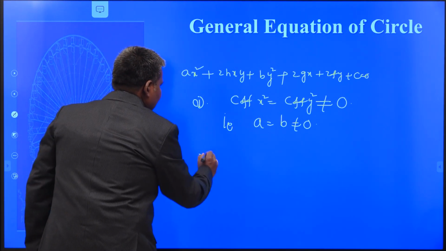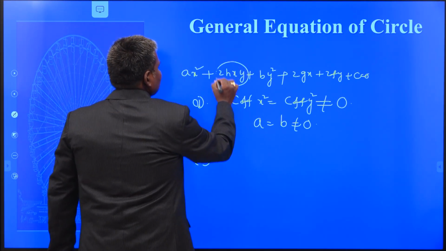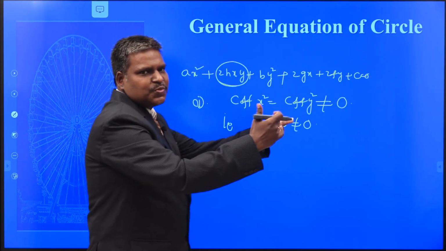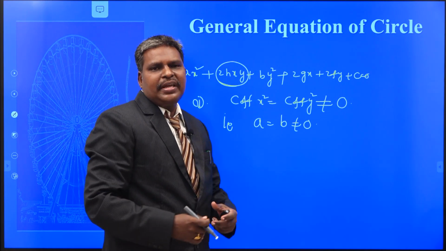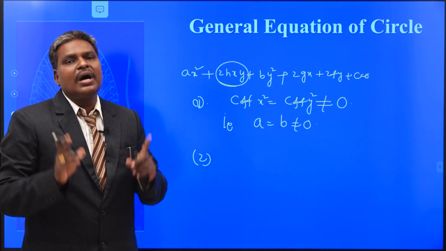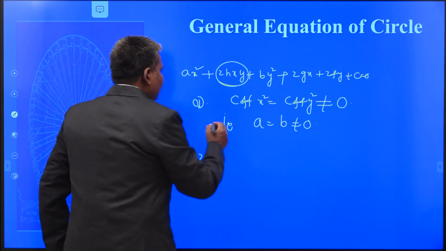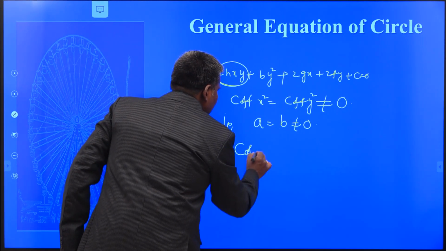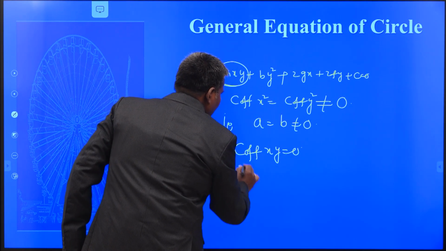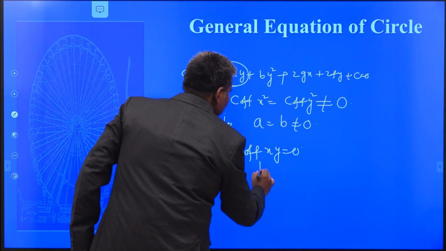What is my second condition? There is no xy term in your circle. If xy is there, you can't express your equation in the form (x minus x1) whole square plus (y minus y1) whole square is equal to r square. That is why the coefficient of xy is equal to 0. That means h is equal to 0.